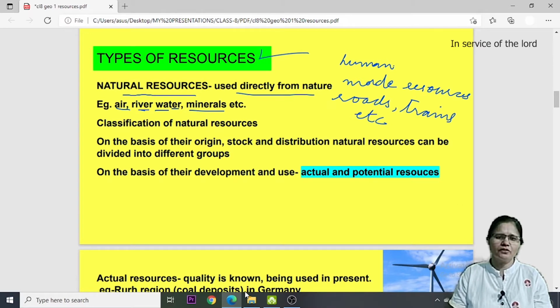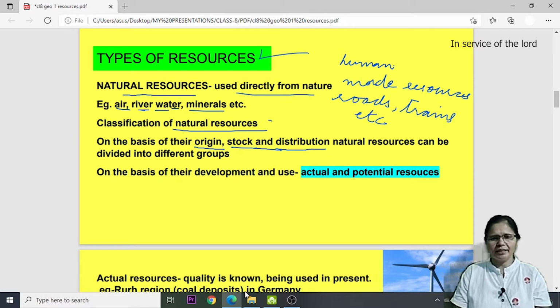These natural resources can further be classified into different categories on the basis of their origin, how they have originated. On that basis also they can be divided into different categories. How much stock is available at which place, on the basis of that as well, and what kind of distribution they have, like in which area, in which quantity it is there. The stock and distribution is almost one and the same thing, that is, what is the quantity in a particular area. On that basis also the resources can be divided further into many categories or groups.